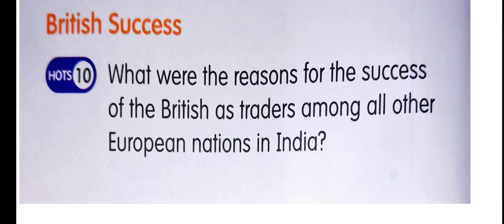Unlike the French, they had support from their government and greater naval power than any other trading nation that came to India. So they could both defend and conquer strategic port cities. The British officers were well coordinated and worked together. The French also made some mistakes that allowed the British to gain power.